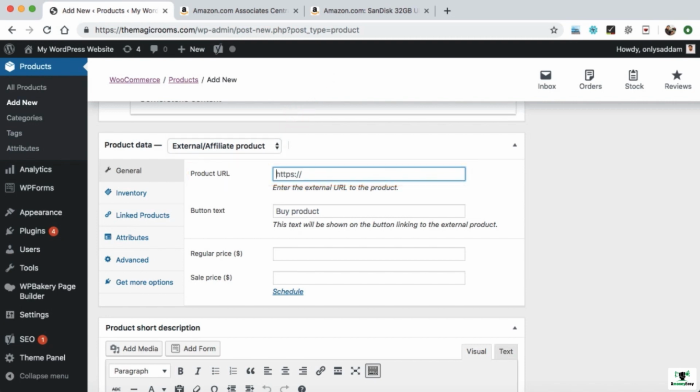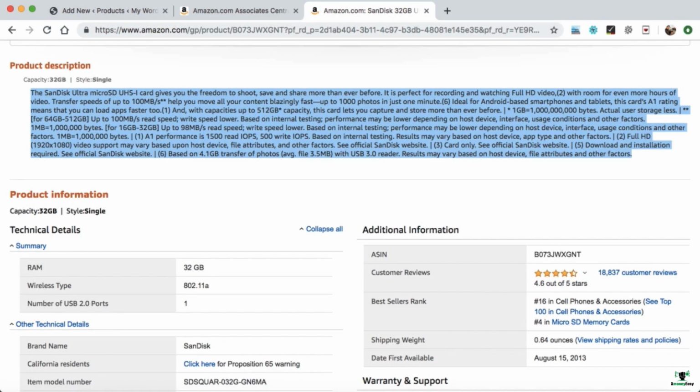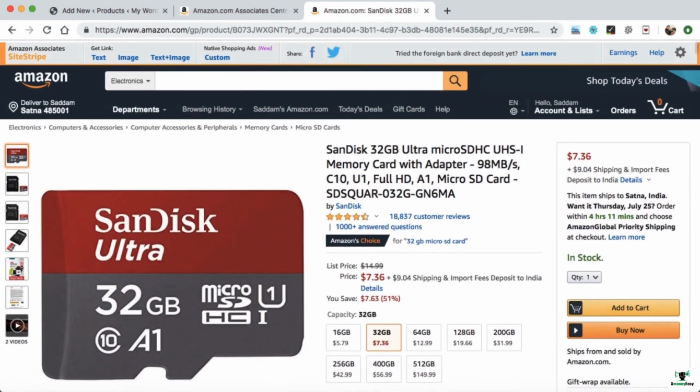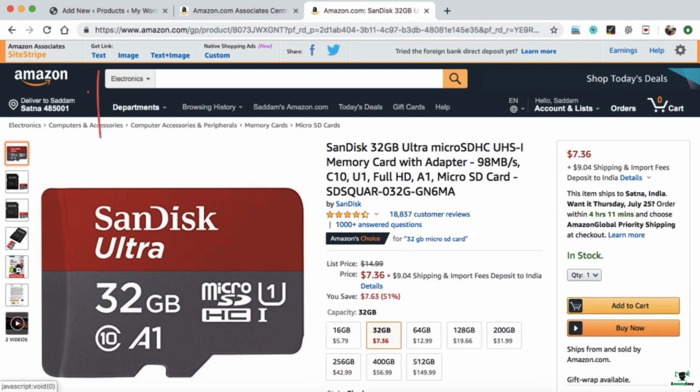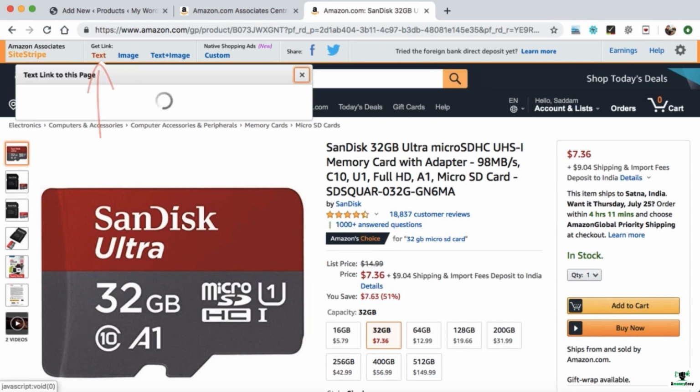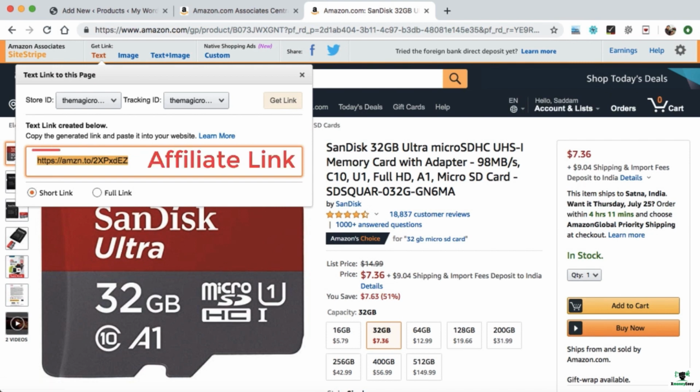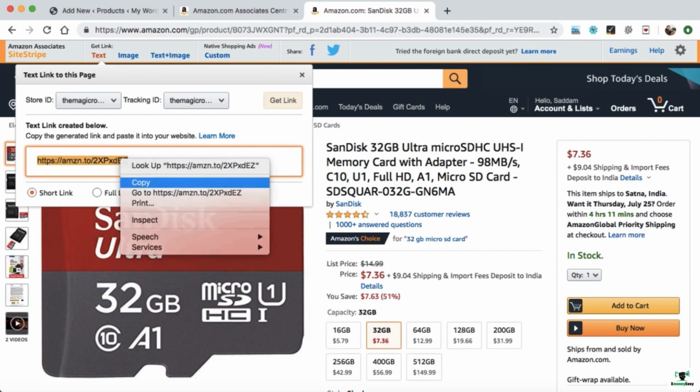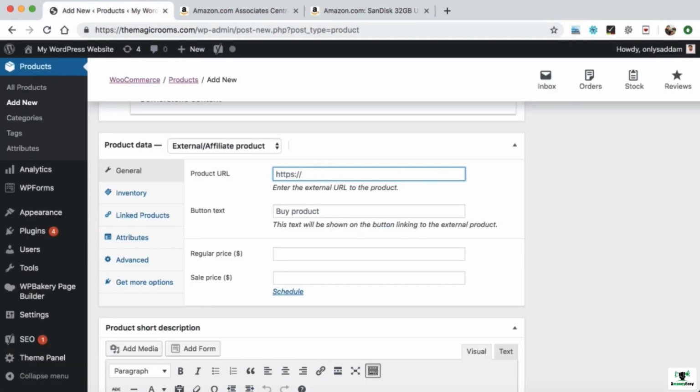Remember, in this box you have to pass the affiliate URL. So we can simply go to the Amazon website. As we are already on this page, on the top left corner we can see text. Just click on it, and here is your affiliate URL of this exact product. I am just copying it from here and we can paste it in this box like this.